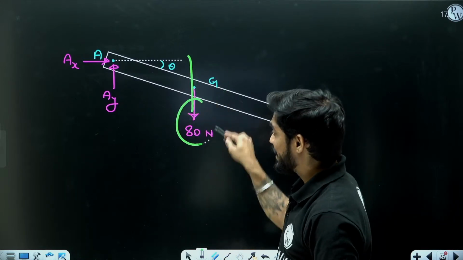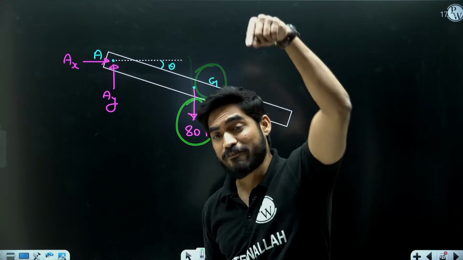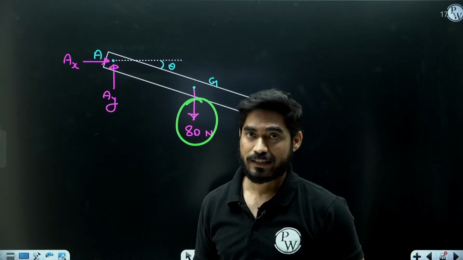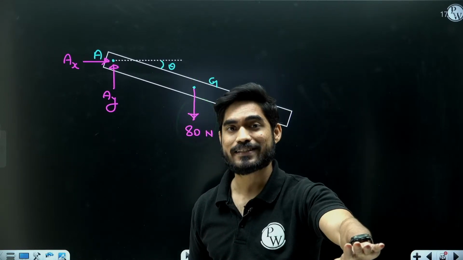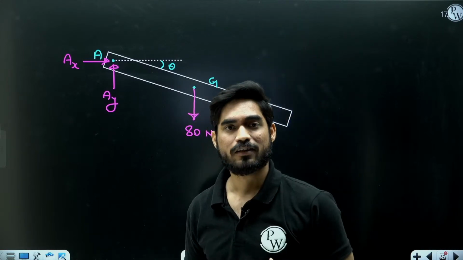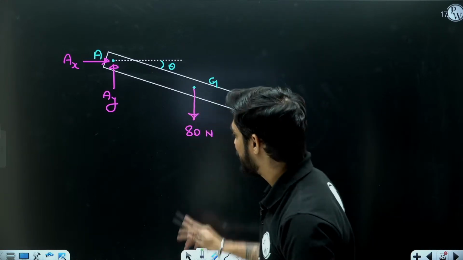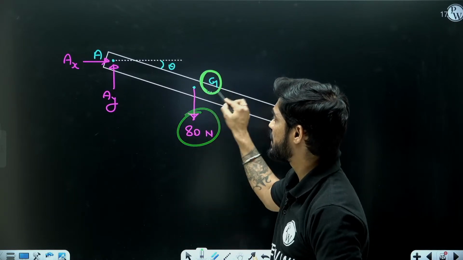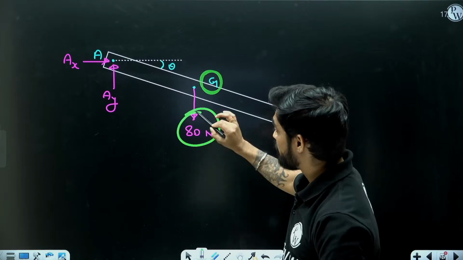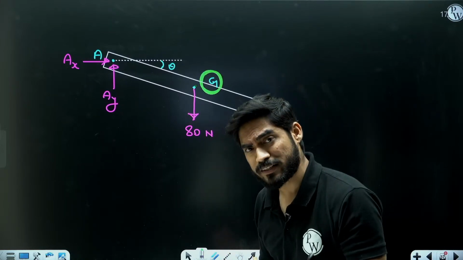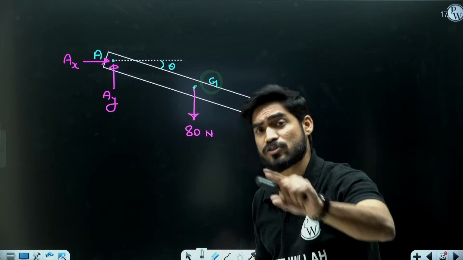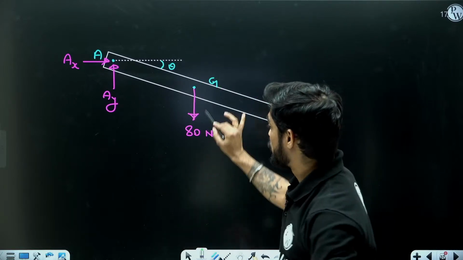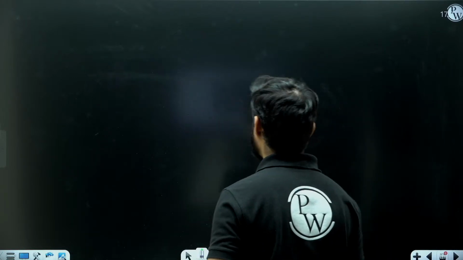Now this 80 Newton is acting always vertically downward. 80 Newton is not going to change its direction. It is always vertical. So in order to find the work done by 80 Newton, we need vertical displacement of G, because work done is force into displacement. Force is acting vertical, so displacement should be vertical. So let's find out the vertical displacement of G.